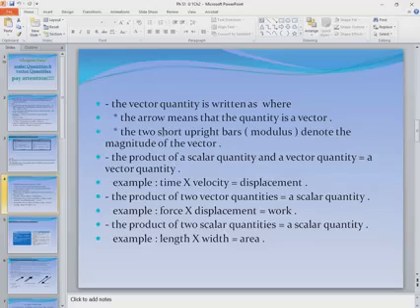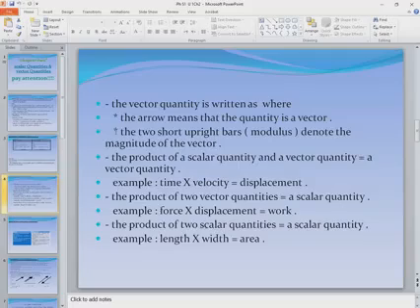points to or indicates the quantity of this vector. It is a quantity, it is a magnitude. But it points to a certain direction. It is the direction of the vector quantity. And its starting point is the point from which the physical quantity starts to move.